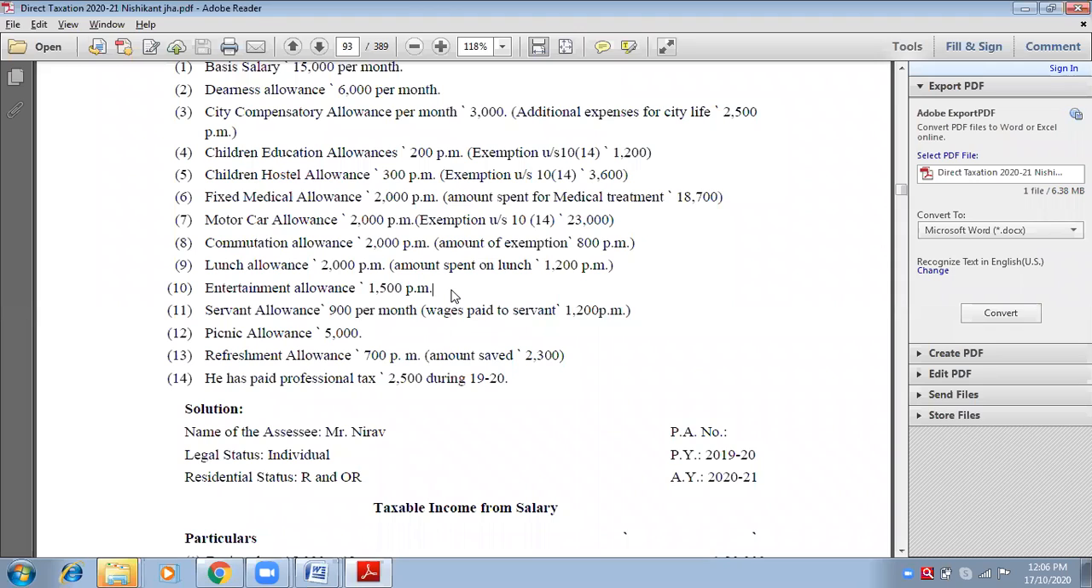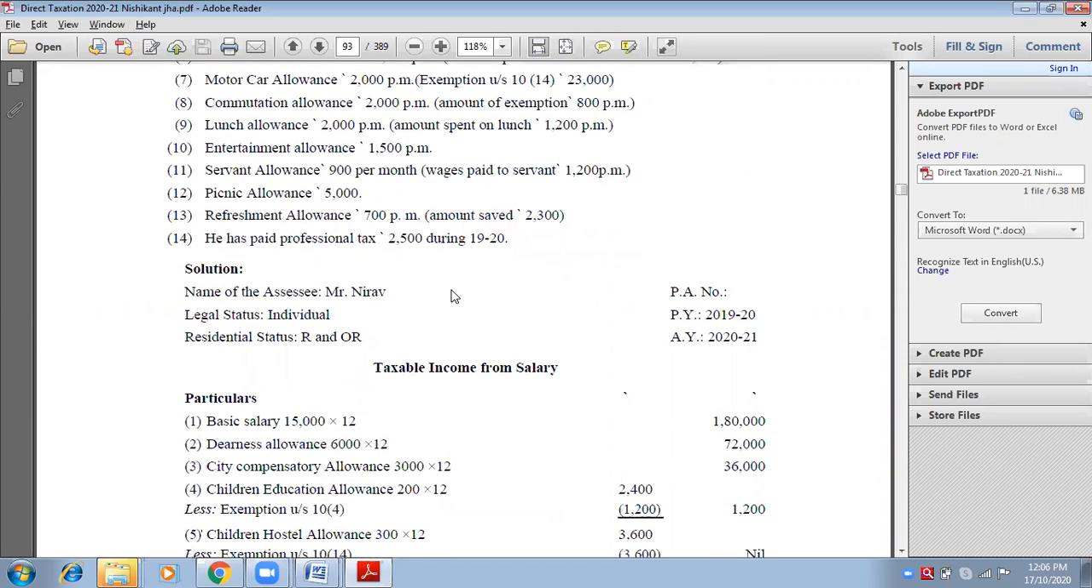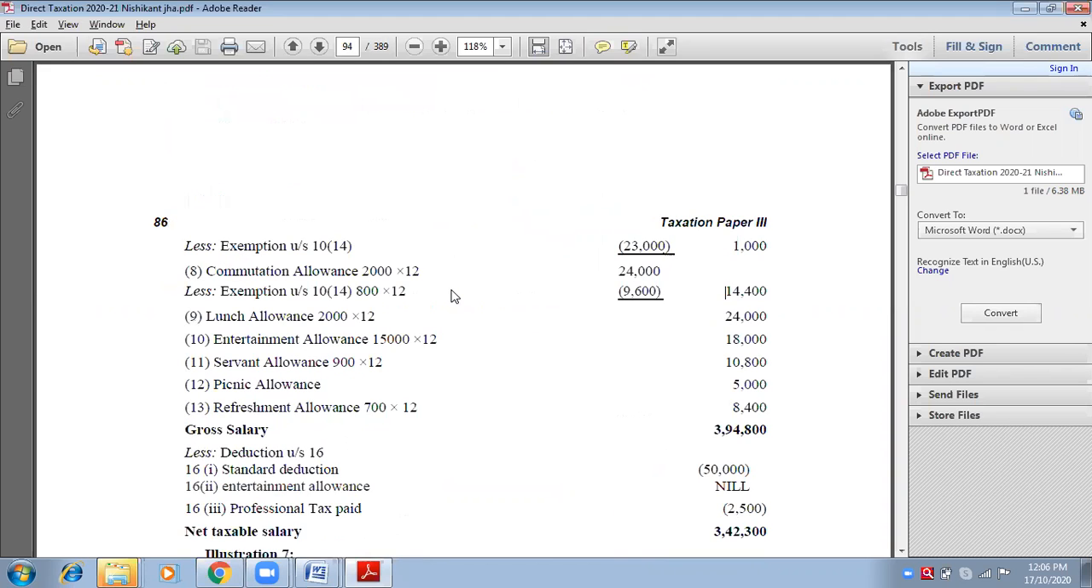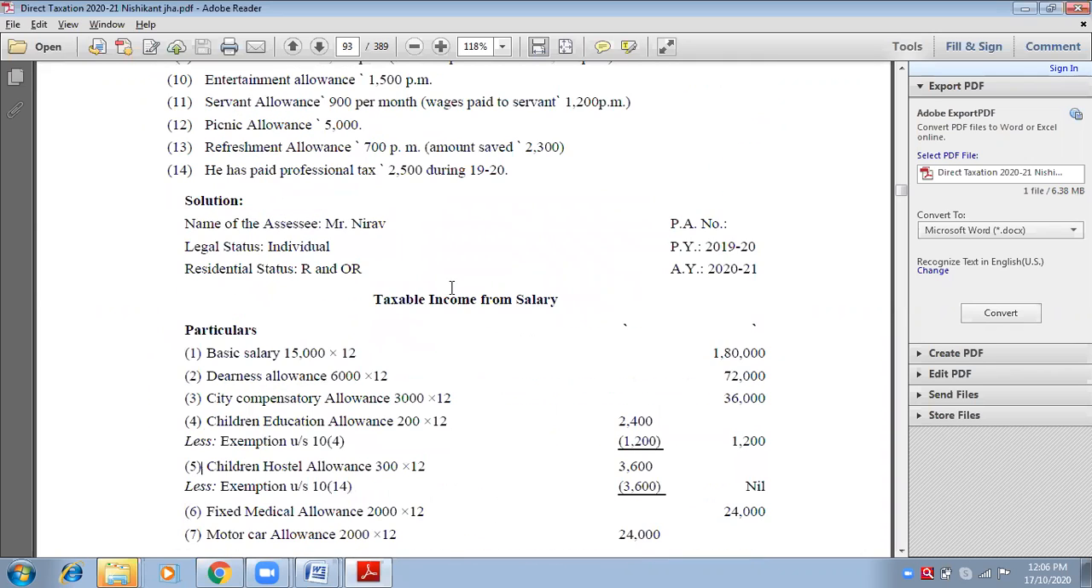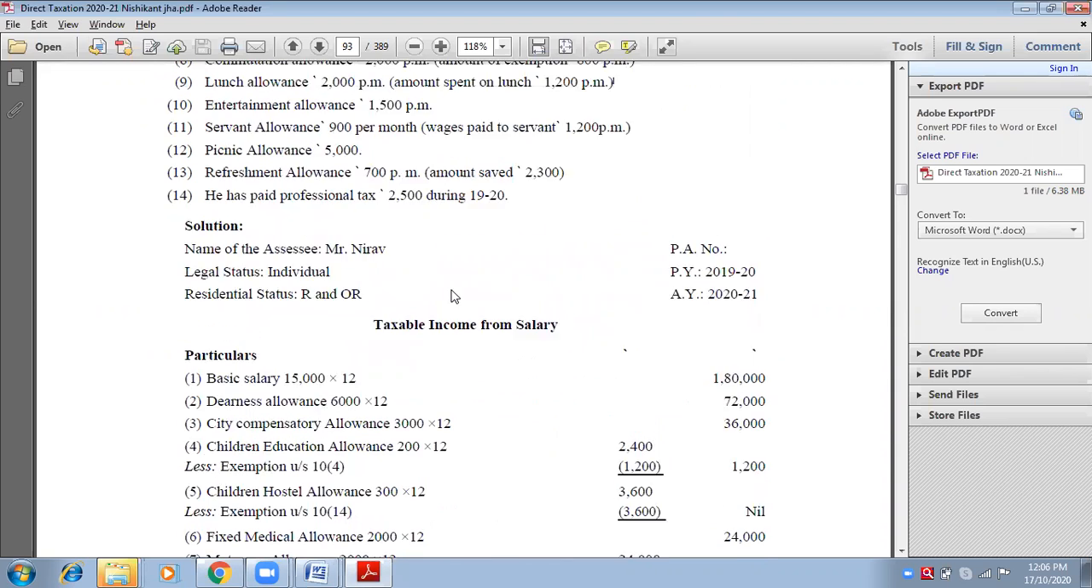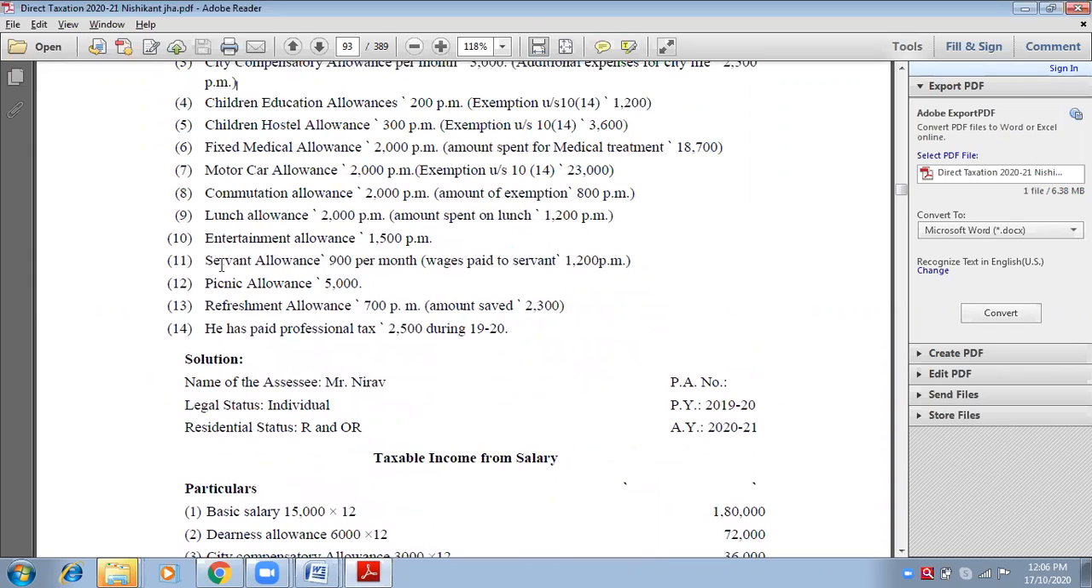Next, servant allowances. Servant allowances 9,000 per month. Wages paid to servant is 1,200 per month. Now, remember once again, whatever amount is received in the name of servant allowances is fully taxable. How much you spent after that is not considerable. Okay, so servant allowances is fully taxable. Write down servant allowances, bracket 900 into 12, and what is the figure?